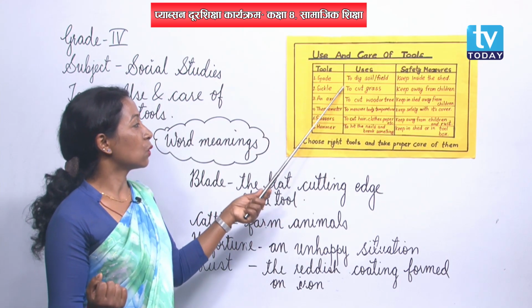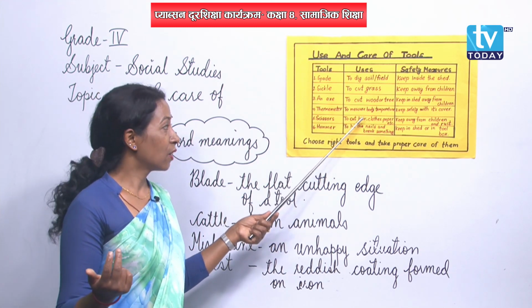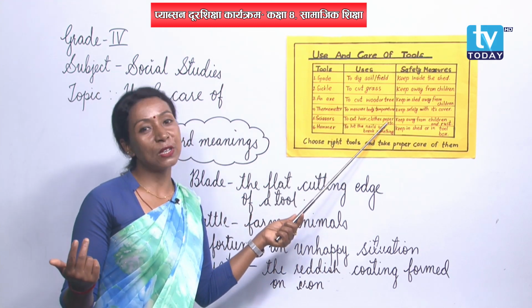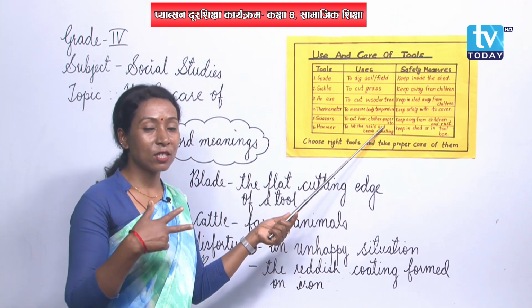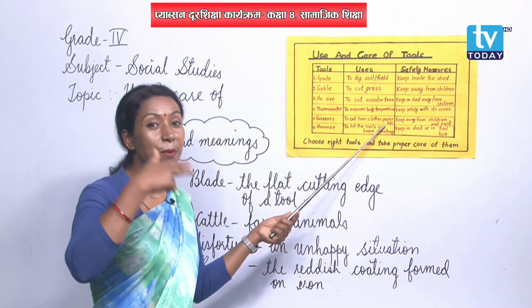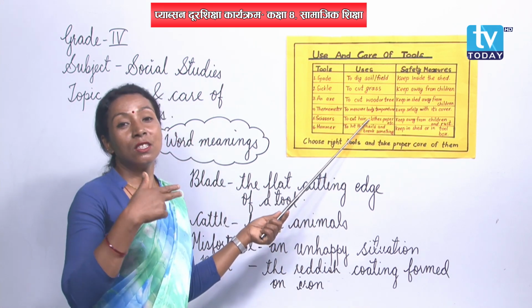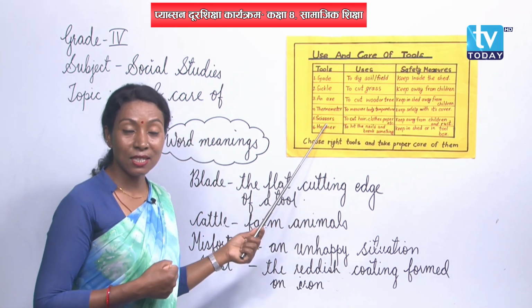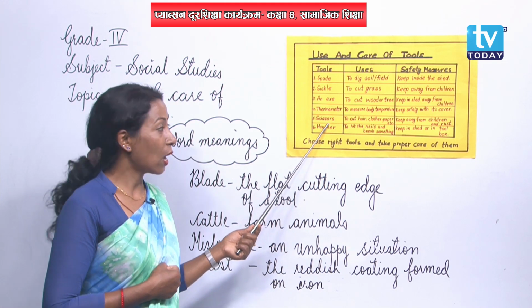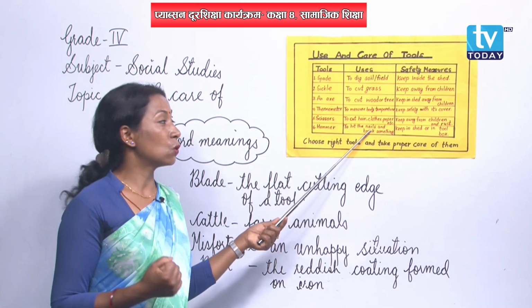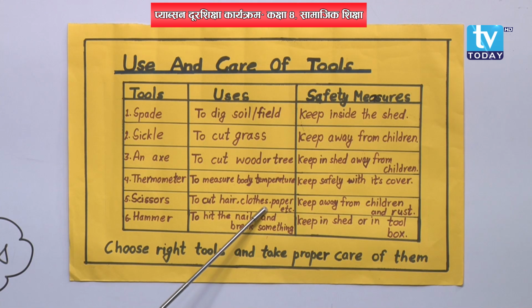So scissors is used to cut hair, clothes or even papers too. We can do cutting by scissors. Even we can trim our hair also. Especially a barber used to trim our hair with the help of scissors, right? And even we also use it for different cutting purposes, like I said. Sometime you may be cutting paper with the help of scissors. It is a very important tool, right?